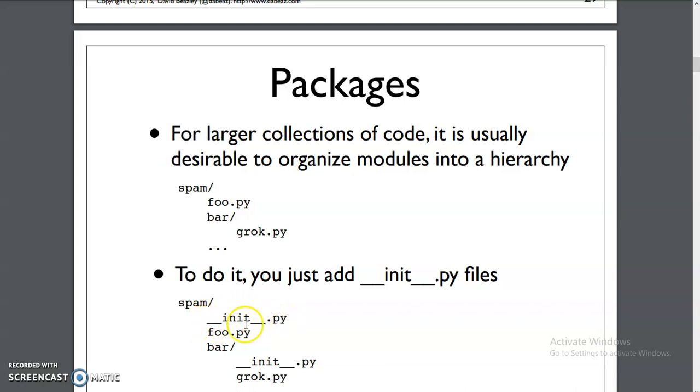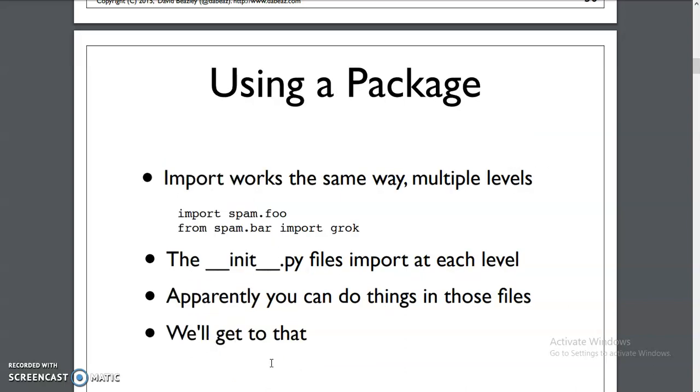This is the initialization of our package. Just add this Python file, init.py, and within the bar folder also add init.py. Then our folder is created as a package. And to use this package, I will do it in the same way as the